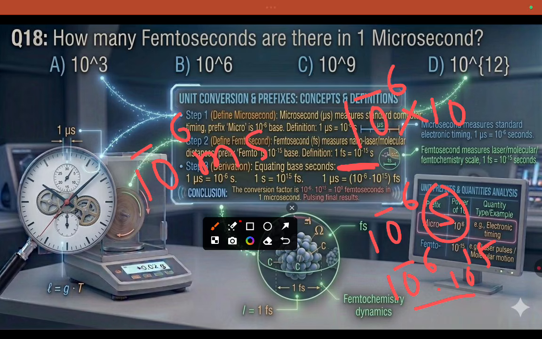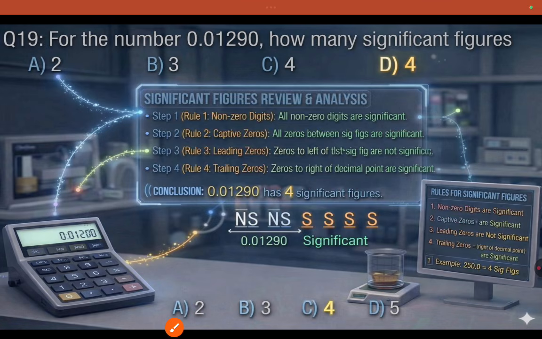Option C is the right answer. Check the answer, you can calculate again.